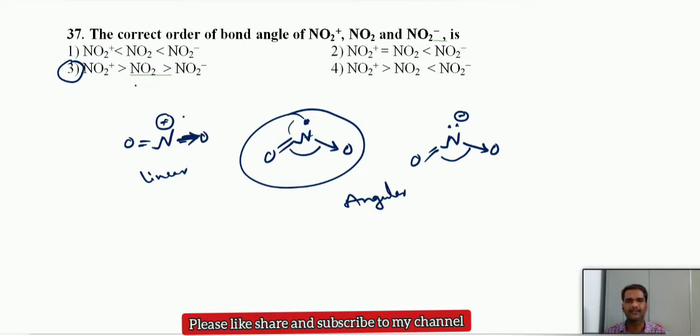What is the hybridization of NO2 plus? It is sp hybridization, linear in geometry. And the angular ones are sp2 hybridization. In NO2 minus there are 2 sigma bonds and 1 lone pair, but in NO2 there are 2 sigma bonds and 1 single electron. That is the difference.